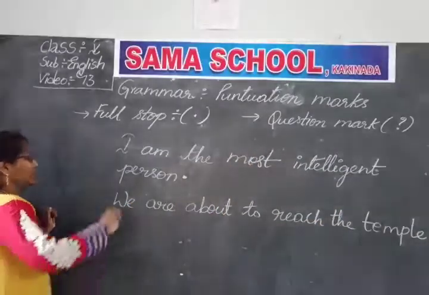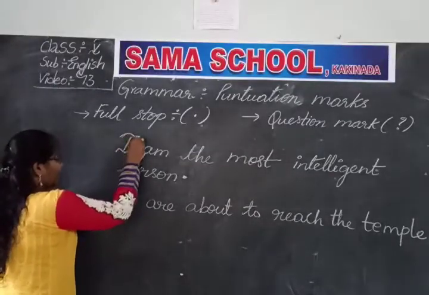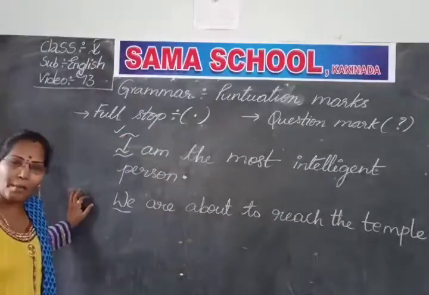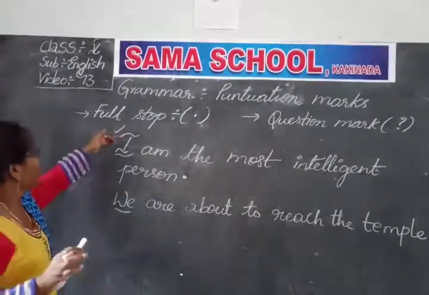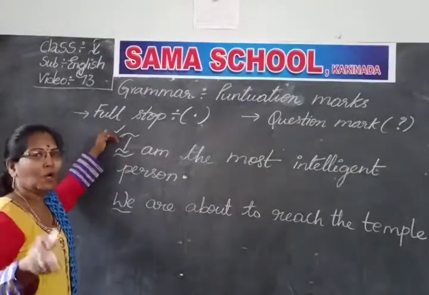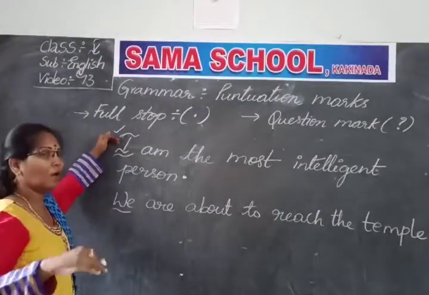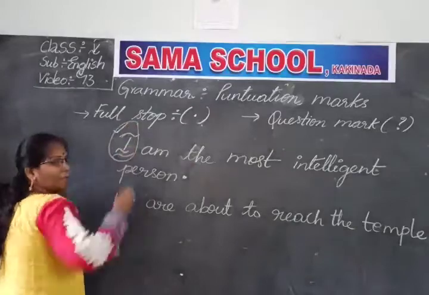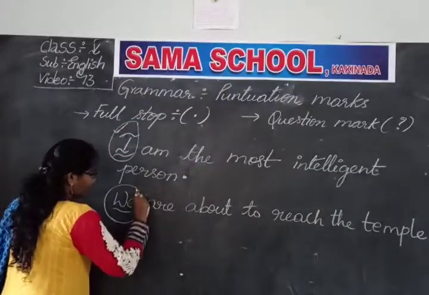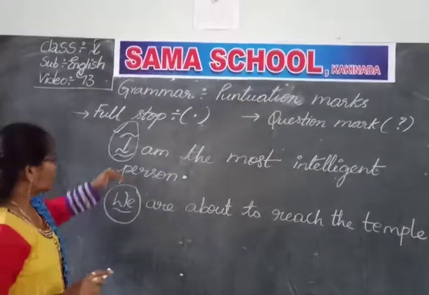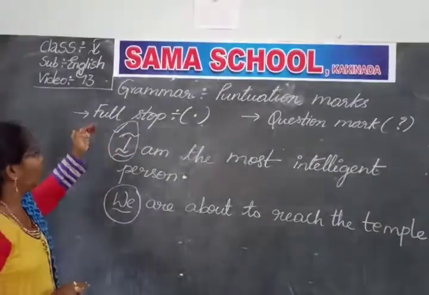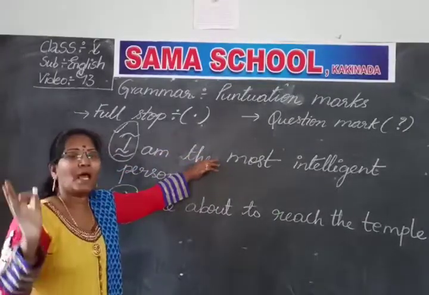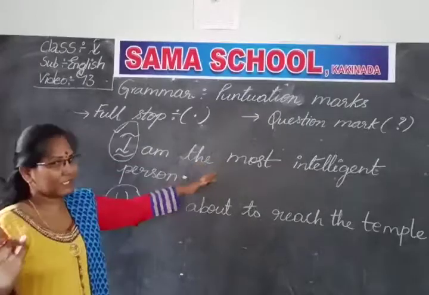And the easiest thing is, we will have a direct subject at the start, either a person, place, animal or thing, or it can be a pronoun. For example, the word I is a pronoun. Here, the word we is a pronoun. So, if the sentence begins with a pronoun, then we consider it as a statement and will definitely place a full stop. This is clear children?